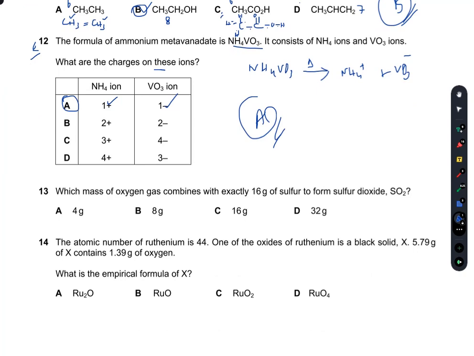Question number 13. Tricky question. Which mass of oxygen gas combines with exactly 16 grams of sulfur to form sulfur dioxide? So 16 gram of sulfur to react with